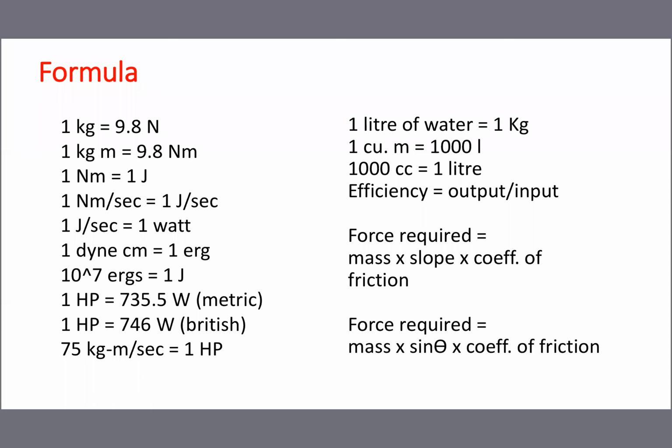Suppose the job is moving on the slope: you multiply slope and mass and take it as force. Suppose friction is given between the sliding surfaces: multiply with the friction as well and take it as force. Only mass given means take it as force. Slope given means multiply with the mass. Friction also given means multiply all three, then take it as force.